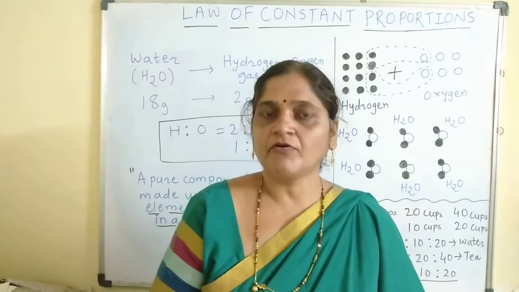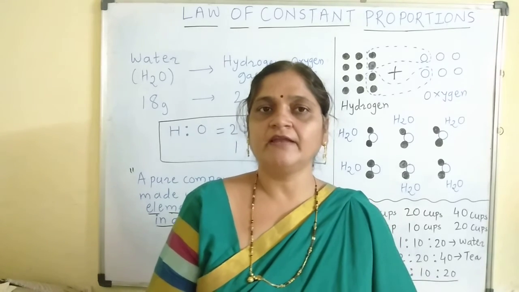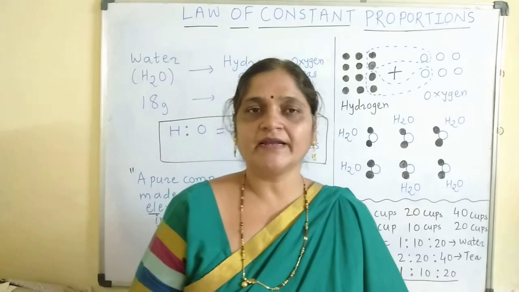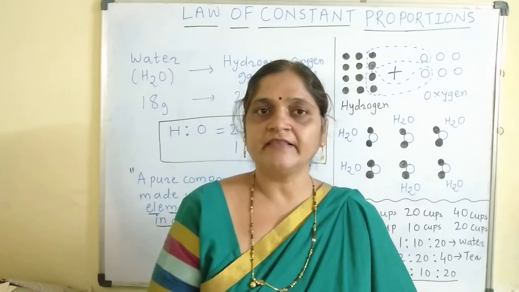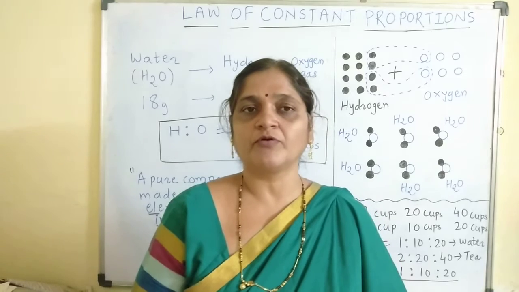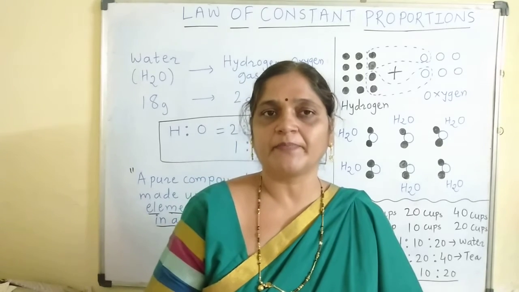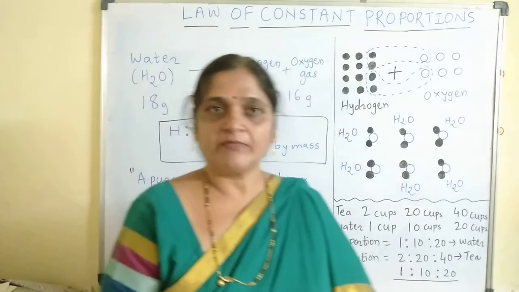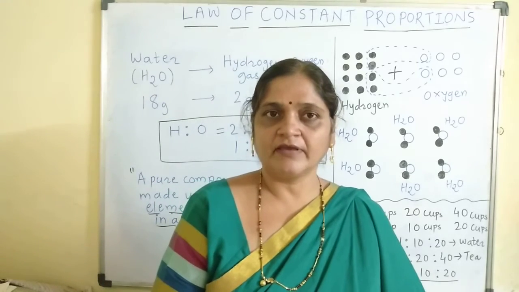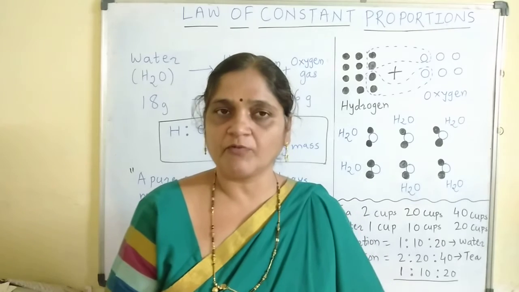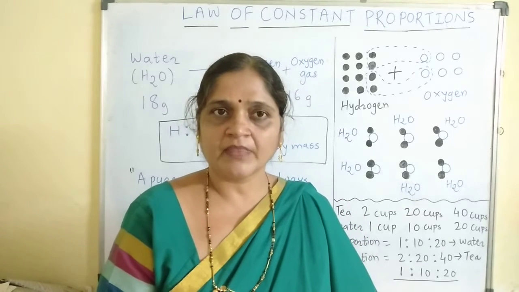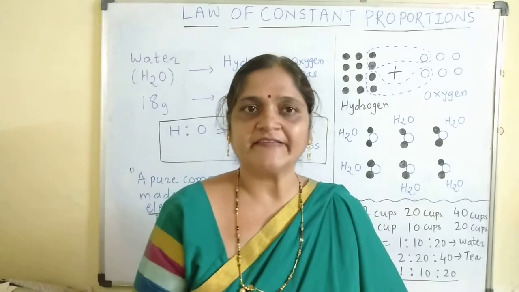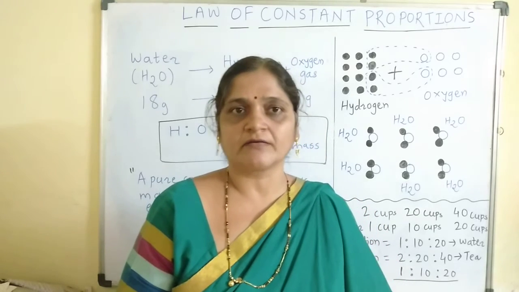Now if we want to prepare 2 cups of tea, we need 1 cup of water and 1 cup of milk. Now if the quantity of tea increases, so instead of 2, now we have to prepare 20 cups of tea, then do we need the same amount of water and milk? Is it enough to use 1 cup of water and 1 cup of milk? Definitely not. We also have to increase the quantity of milk and water.